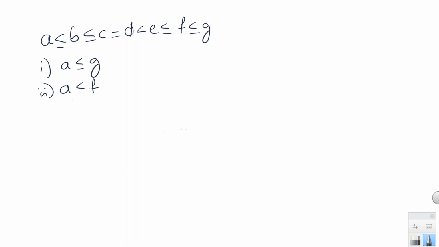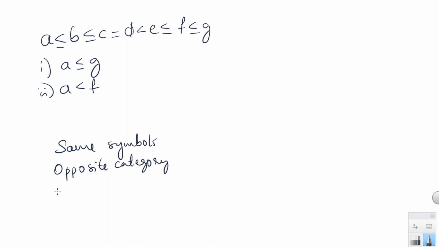Okay. So I have explained two cases. One is if all the symbols are the same symbols, then we consider that as the answer. And the second case, opposite category symbols, not opposite symbols, opposite category symbols, right? And this case is same category symbols, not same symbol, but same category symbol. Same category symbol means less than or equal to is the same category, greater than or equal to is the same category, right?